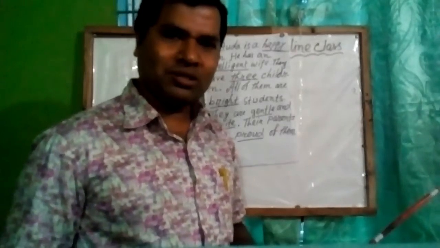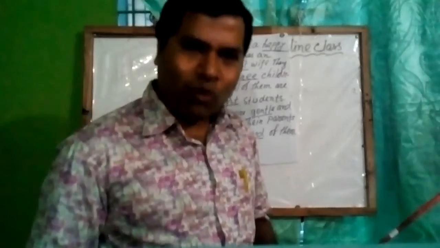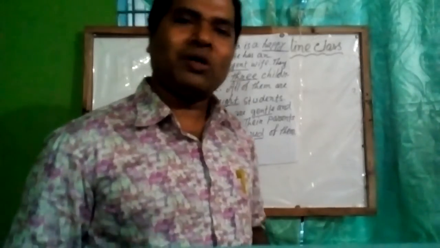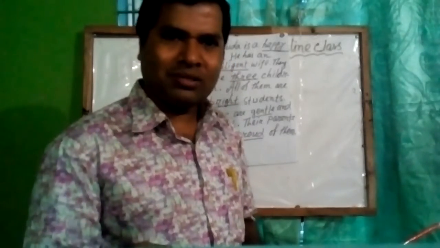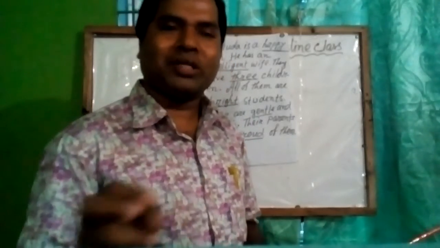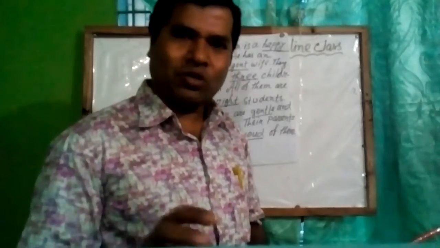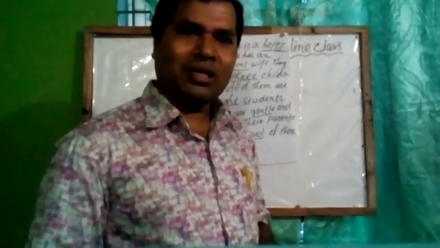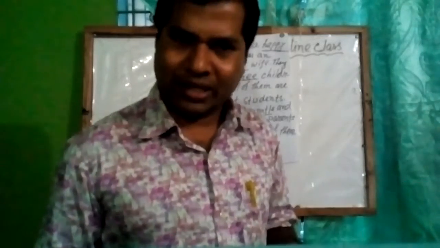Okay, dear students, we know the words which qualify or modify or demonstrate or describe a person or a thing are known as adjectives. Especially the adjectives describe the state or position or status of a person or a thing.